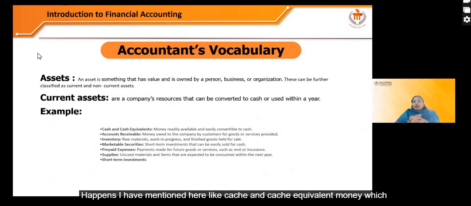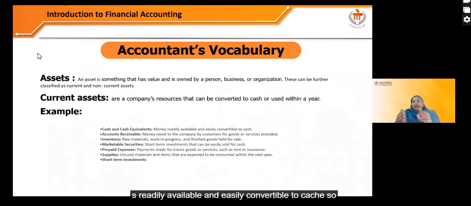Examples I have mentioned here, like cash and cash equivalents: money which is readily available and easily convertible to cash. So that is a current asset. Accounts receivable: money owed to the company by customers for goods or services provided. That will also be a current asset. Then inventory: raw material, work in progress, and finished goods held for sale. The moment there is a sale, it will receive the cash. So these are also considered as current assets.